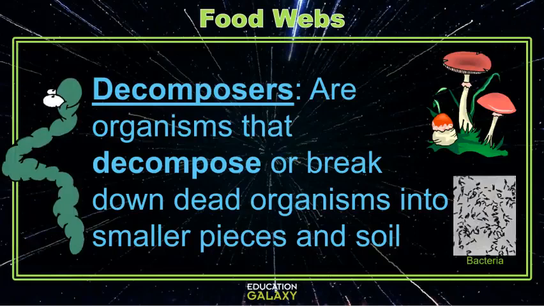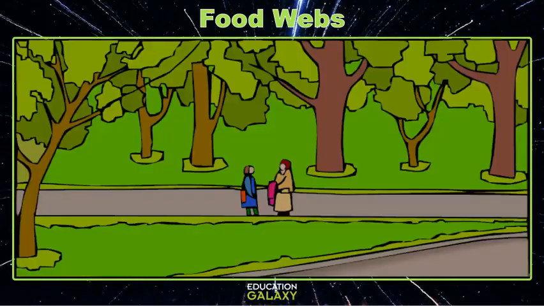Let's take a look at a local park to see producers, consumers, and some decomposers interacting. Okay, first let's look for some producers. I see a lot of grass in this park. Grass is a producer that makes its own energy from the sun. Now, let's find something that eats grass. A cricket. Now he's a consumer because he has to eat grass to get his energy.